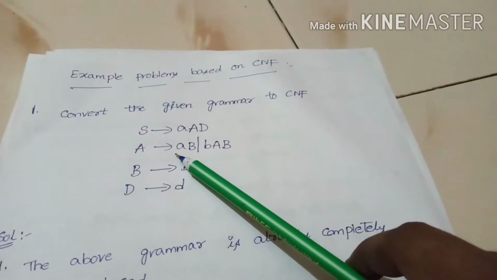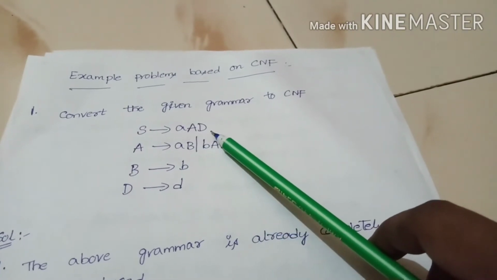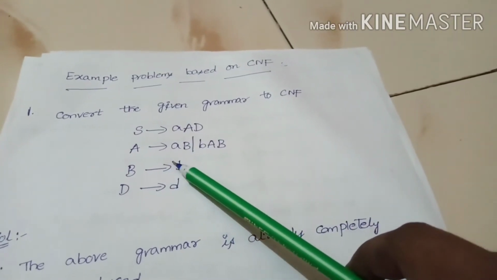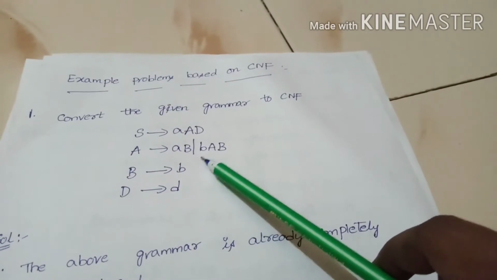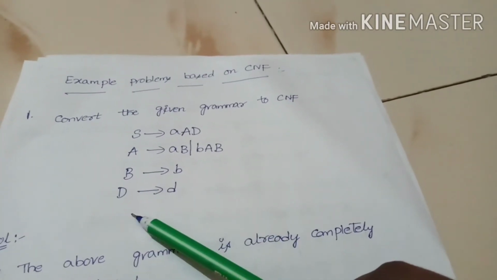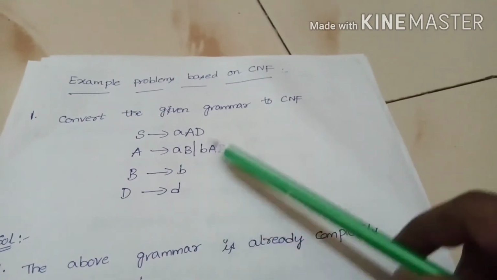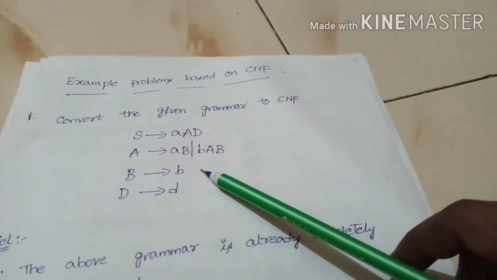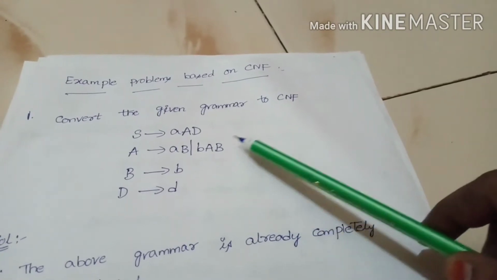Here S → aD. A → aB | bAB. B → b. D → d. This is the given grammar, and you have to convert it to CNF.